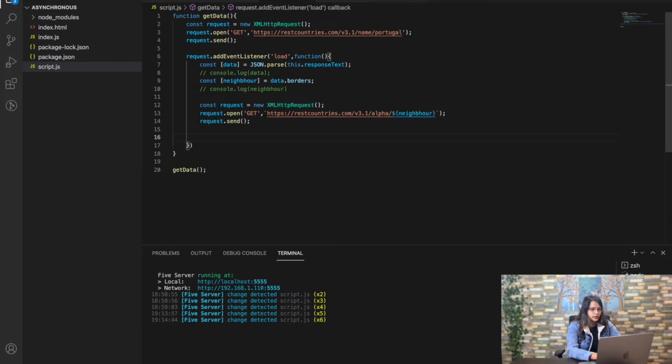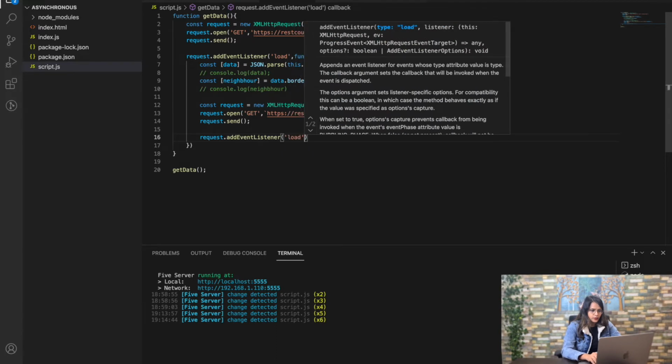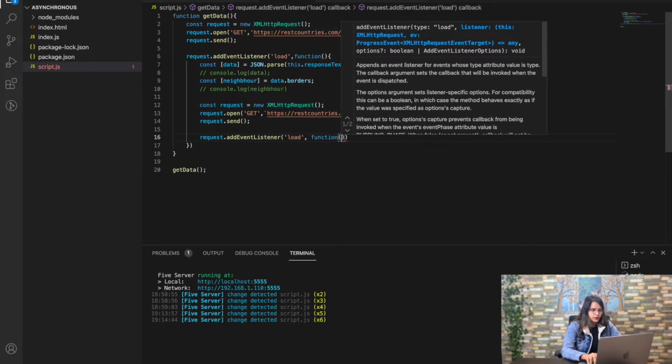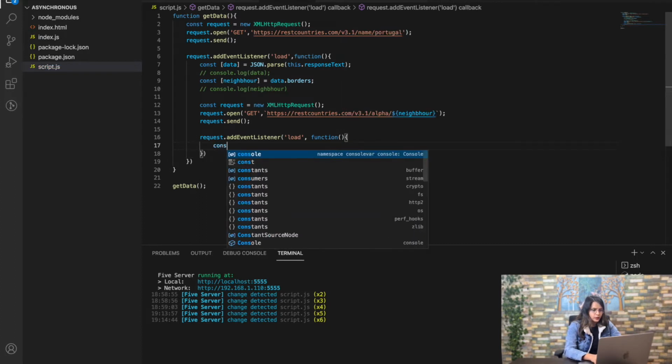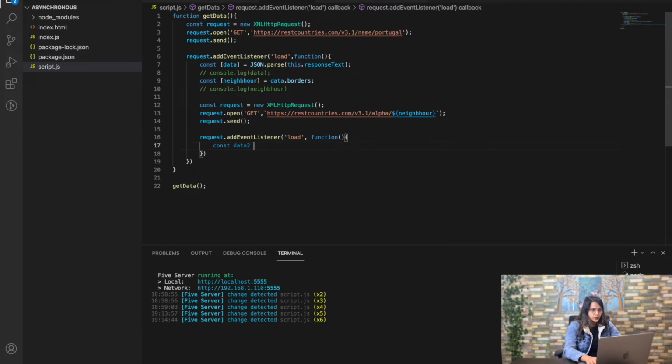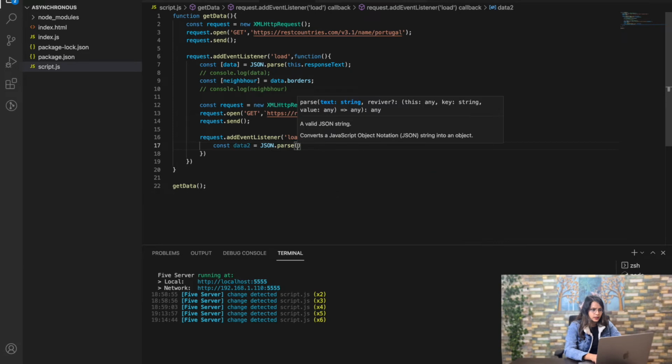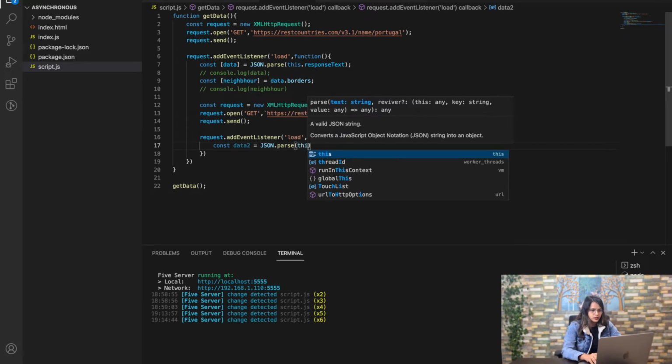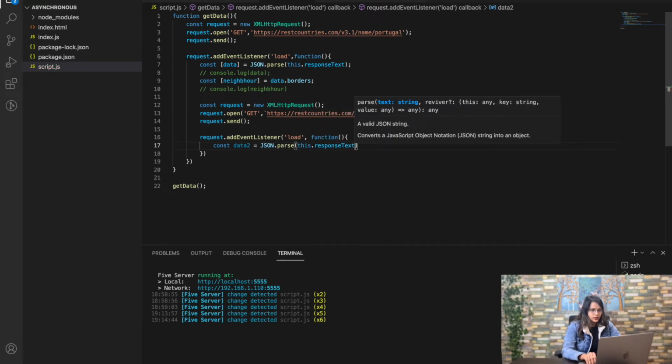Fine, now we are again going to do the add event listener, and on load we are going to use a function again. And I'm going to name it data2 is equal to JSON dot parse this dot response text.